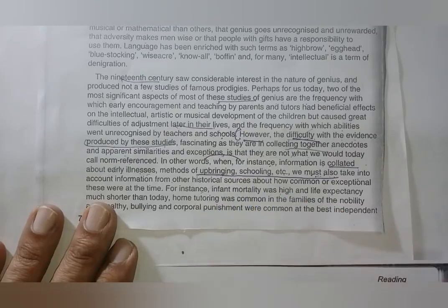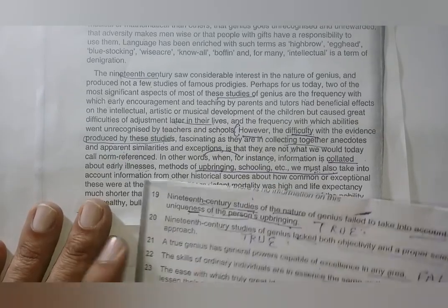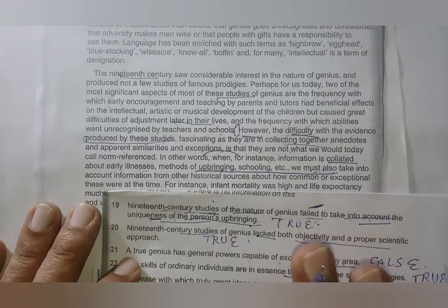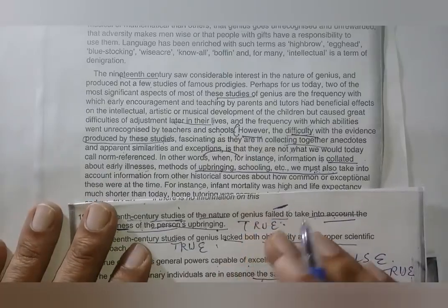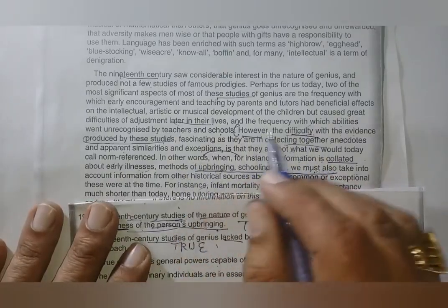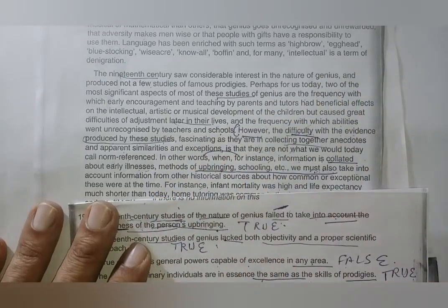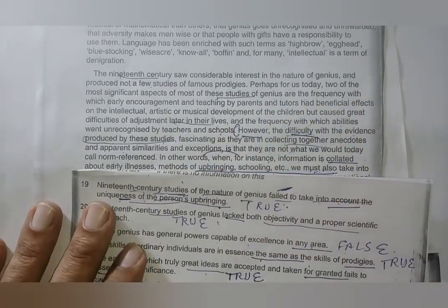Right. Now he said objectivity was not there, and a proper scientific approach. These things were not there. I agree. How can he say that? Because whatever they got from the anecdotes and similarities and exceptions, whatever may be.